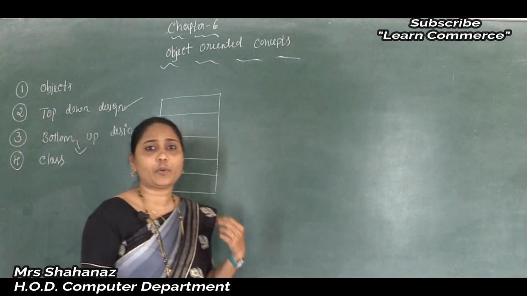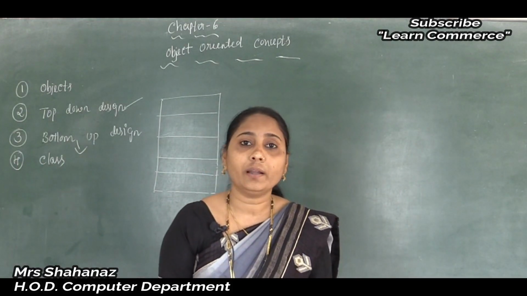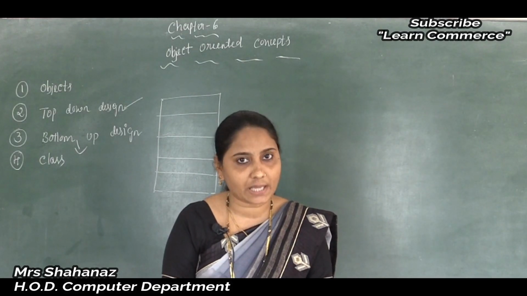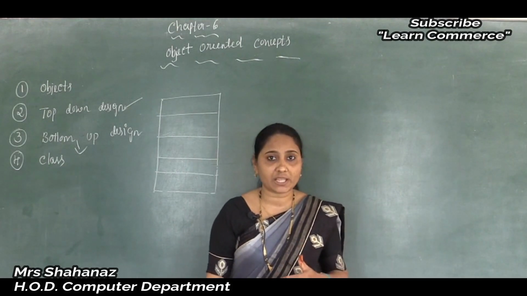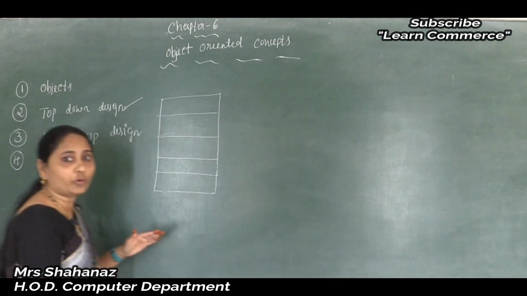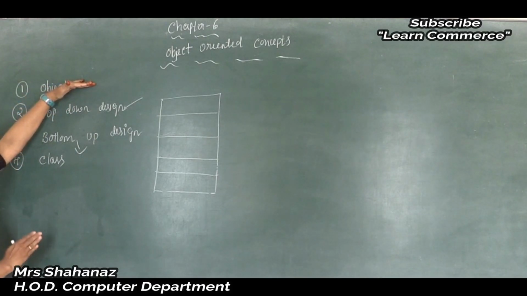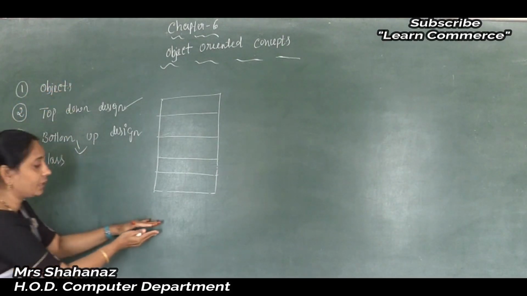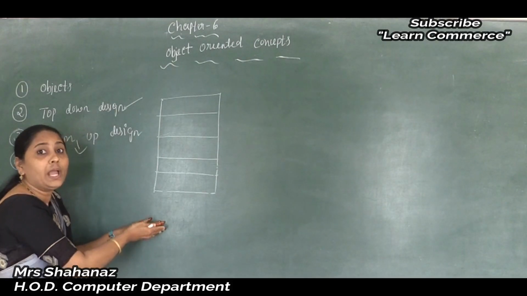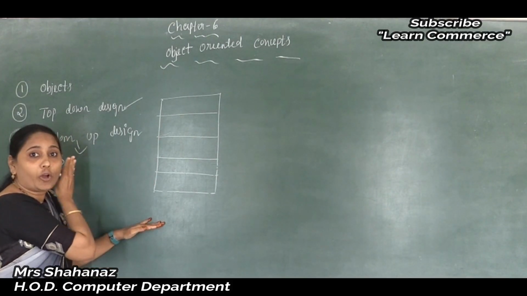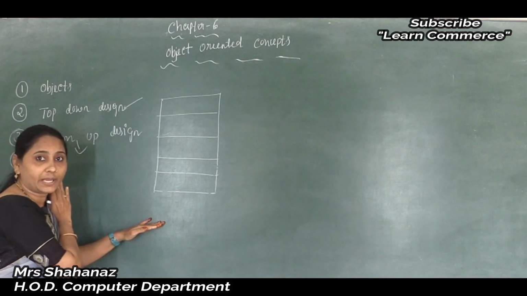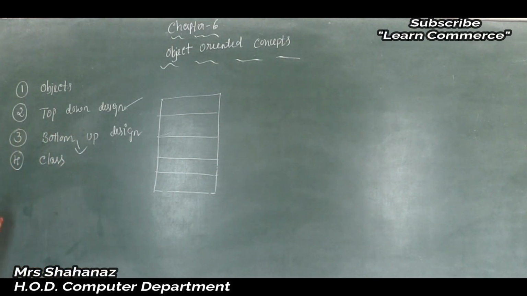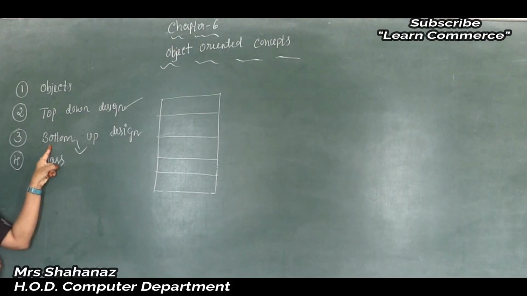Next one is our bottom up design. We know that it is the reverse of the top down design. In the top down design, we solve from the top, from one to another, but here everything is solved from the downside. I already completed the diagram of our top down design as well as the bottom up design. In the bottom up design, the solutions to the smaller modules are integrated together.